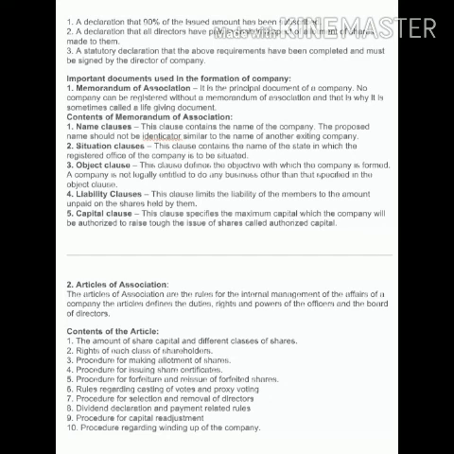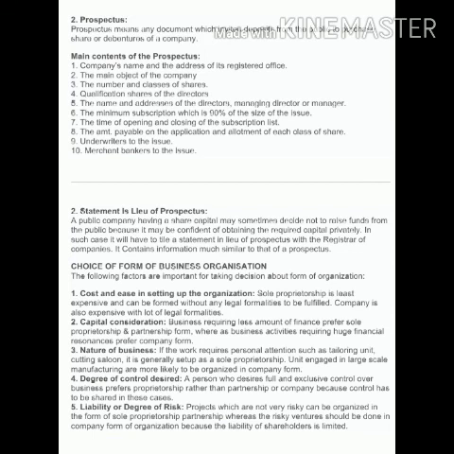So all these are the contents involved in the article of association. Article of association is another important document while we form the company, introduce the new company. Clear now? And we will discuss the prospectus.